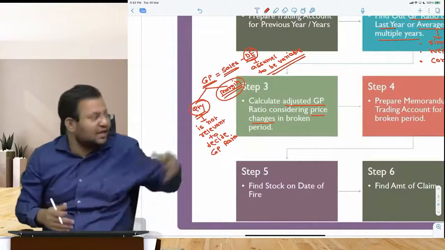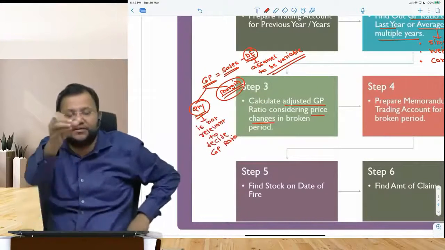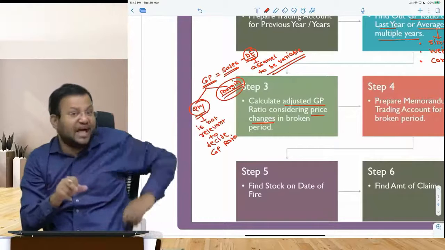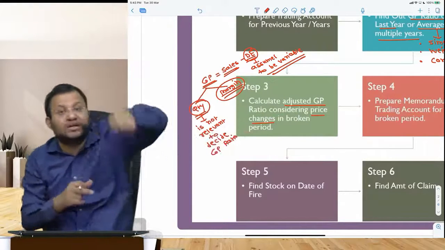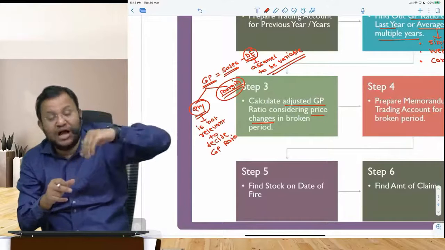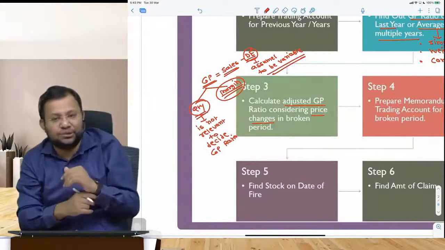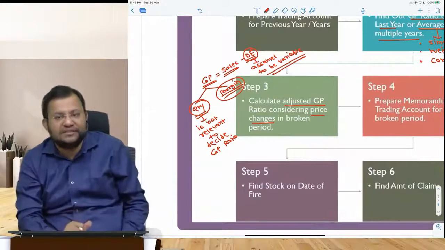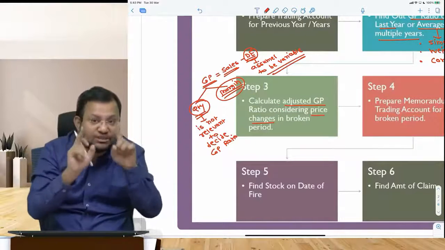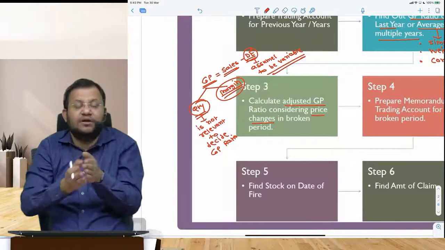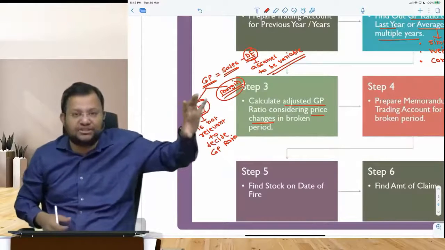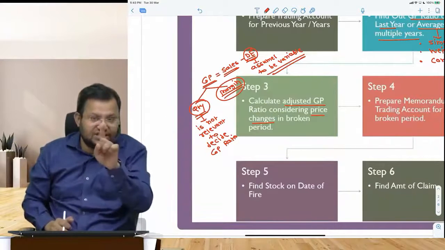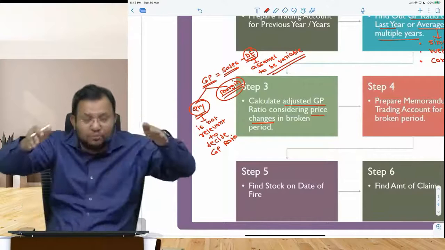So whenever last year I had a gross profit ratio of 30%, this year there is a change in selling price. So you will always have the items purchased in the last year and sold in the current year. On those items you have higher gross profit as compared to the items that are purchased in the current year. Let's say in the current year purchase price has also undergone a change. So whenever selling price changes, you should be very careful while solving a sum, because there is something sold out of opening stock and something sold out of current year's purchase. So whenever there is a change in GP ratio, identify sales into two parts.